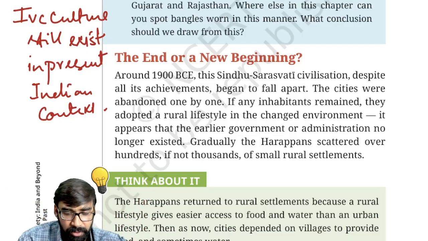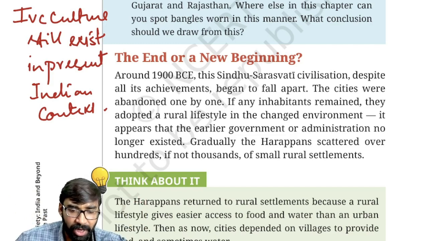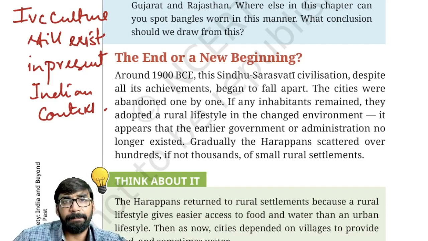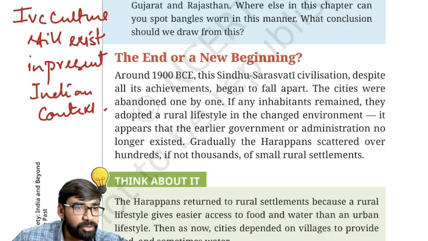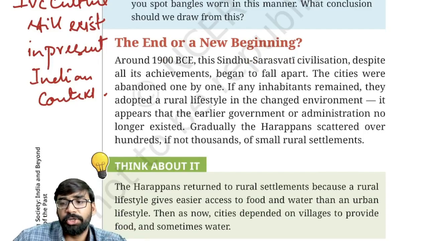Clear? Now the next important thing is that we need to understand the decline of IVC. So now we'll try to understand how this decline of civilization took place. As you can see here, the end or a new beginning.